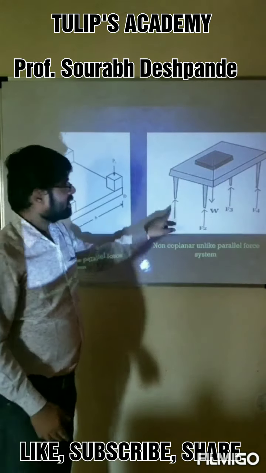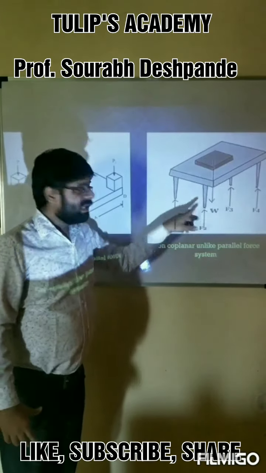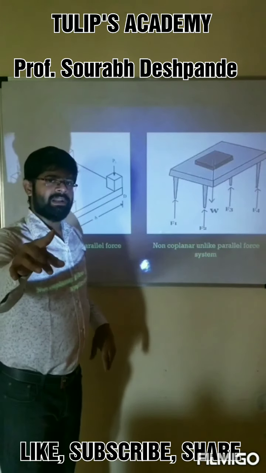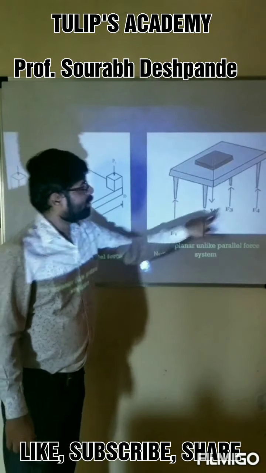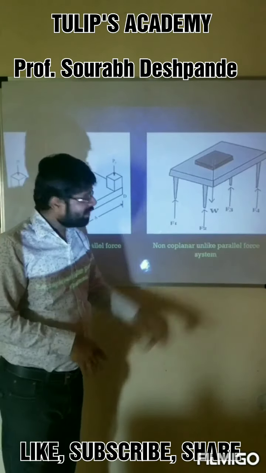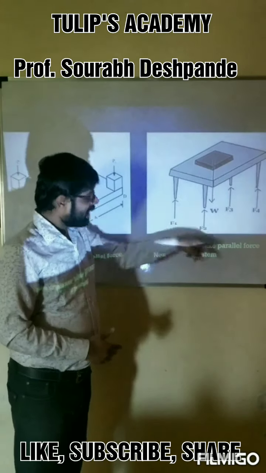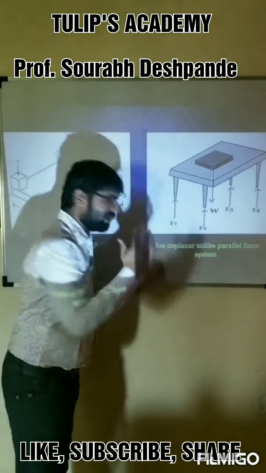And last, there are 5 forces in the system, and here also you cannot pass a single plane through all these 5 forces, and therefore it is non-coplanar. And all the 5 forces are not acting in the same direction even though they are parallel to each other. So they are an unlike parallel force system. So non-coplanar, unlike parallel force system.